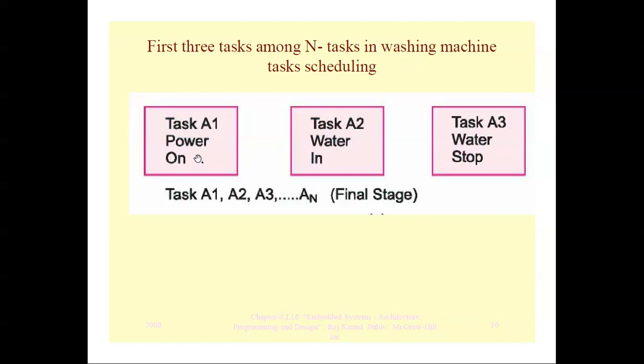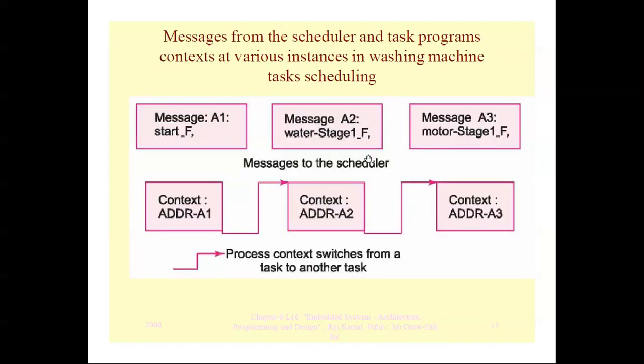Only after completing the filling of water, the water has to stop. That means task A2 and task A3 are cooperative. So that is what is called cooperative scheduling. So here is how messages from the scheduler and task programs context at various instances in the washing machine task scheduling.